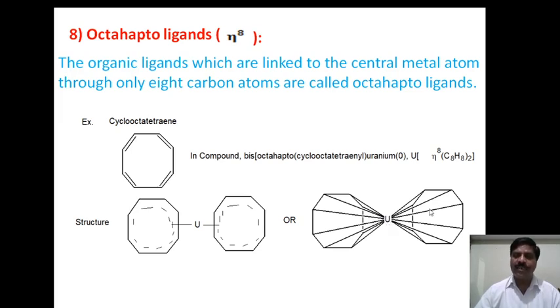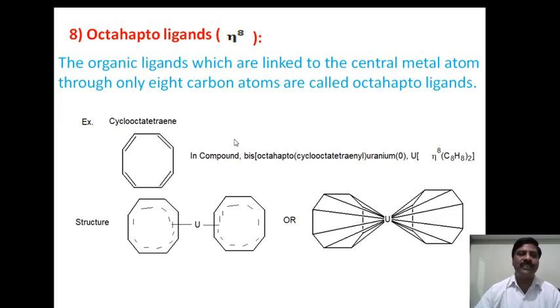Uranium is present, and cyclooctatetraene is present, and all carbon atoms are linked with uranium. Another cyclooctatetraene molecule also has all 8 carbon atoms directly linked with uranium, hence it is called an octahepto ligand. Now these are the classifications of ligands.